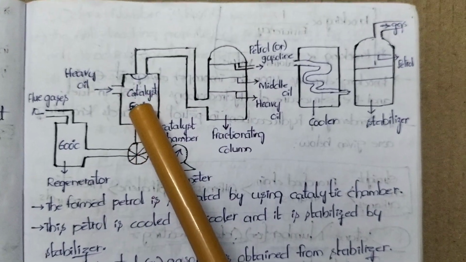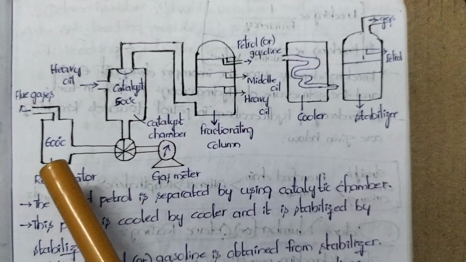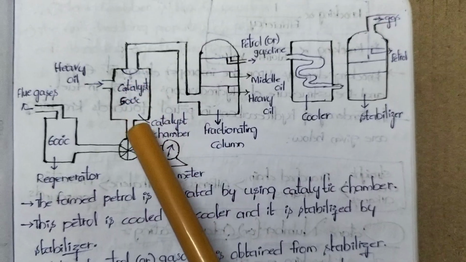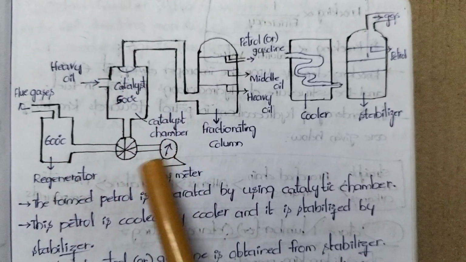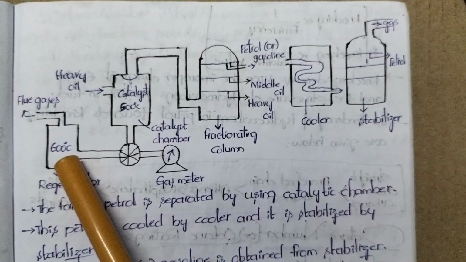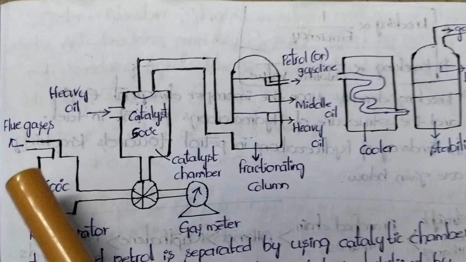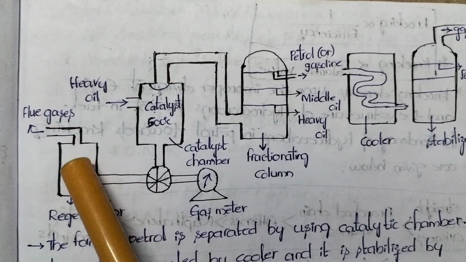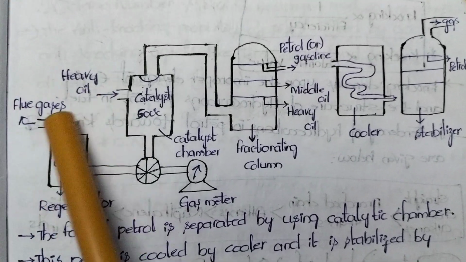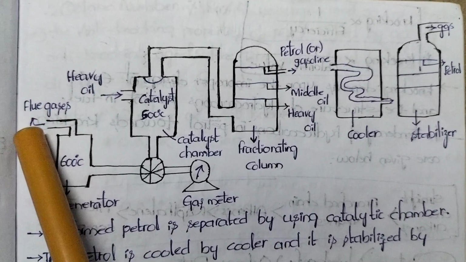To activate the process, we need to stop the cracking process and pump that catalyst into the regenerator chamber, like an ion exchange process. Here the catalyst is pumped by using the gas meter into the regenerator chamber. In this regenerator chamber, we are heating that catalyst at 600 degrees C. During this process, some waste gases are obtained that are called flue gases. Those waste gases go outside by using the flue gases outlet.